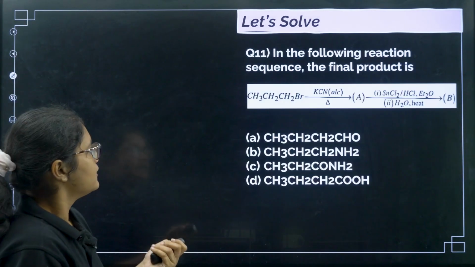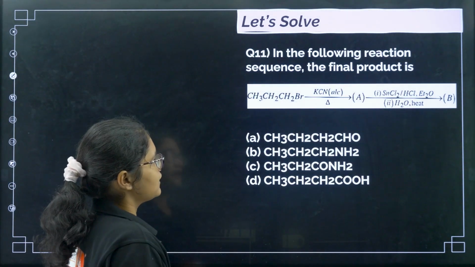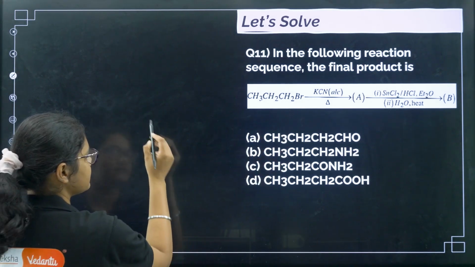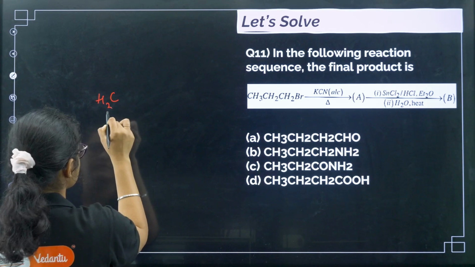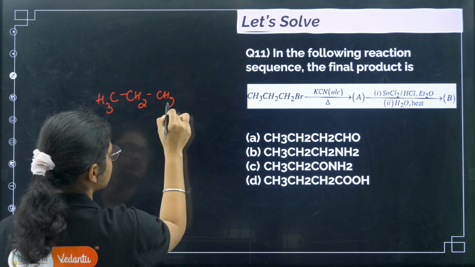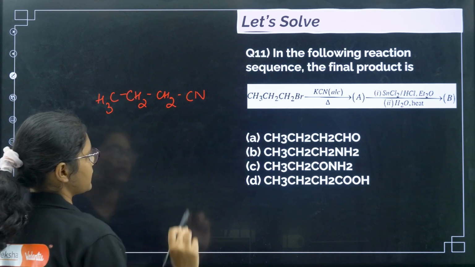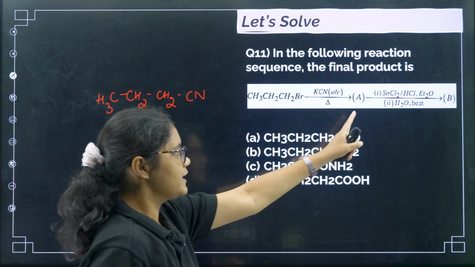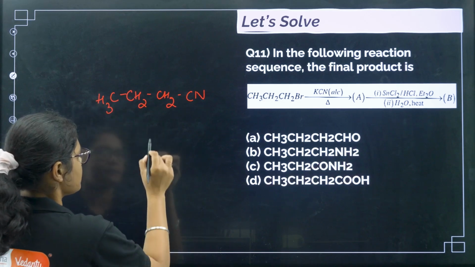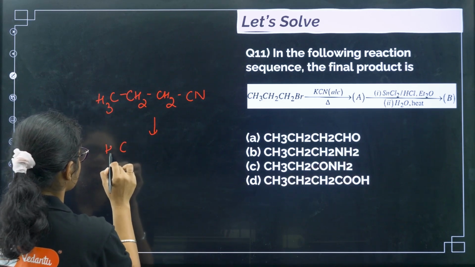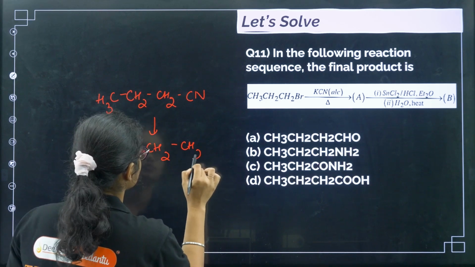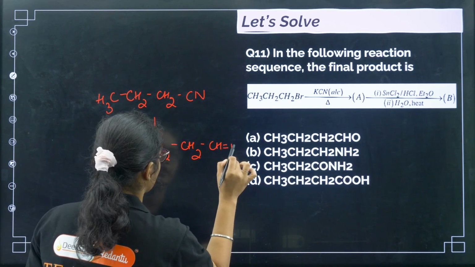Next question. In the following reaction sequence, the final product is... First you have KCN. If you remember, KCN gives a substitution reaction, so I'll get CH3CH2CH2CN. We have studied this under haloalkanes and haloarenes. Then SnCl2, HCl, Et2O, then water. This will first convert it to CH3CH2CH2CH=NH.